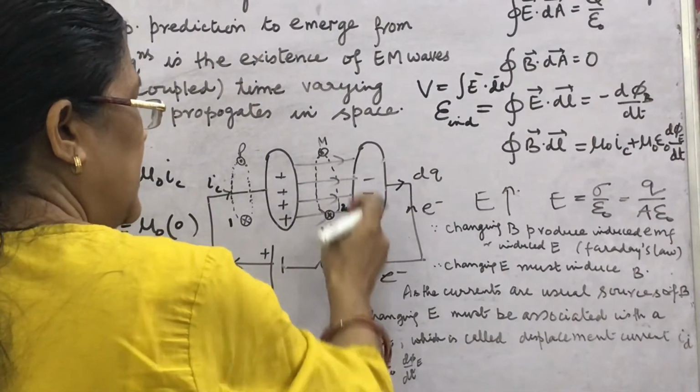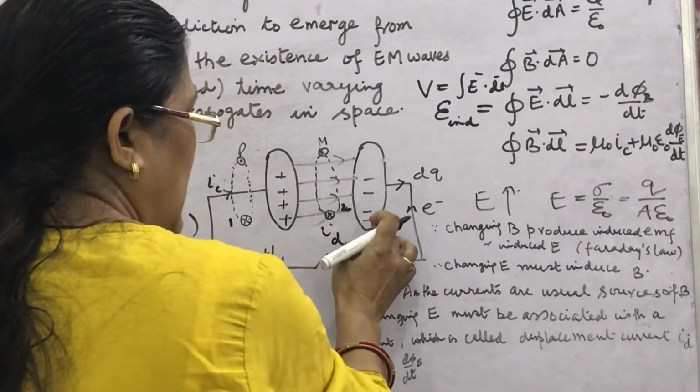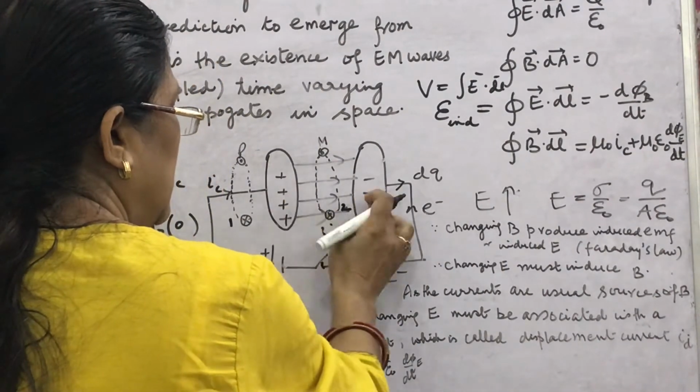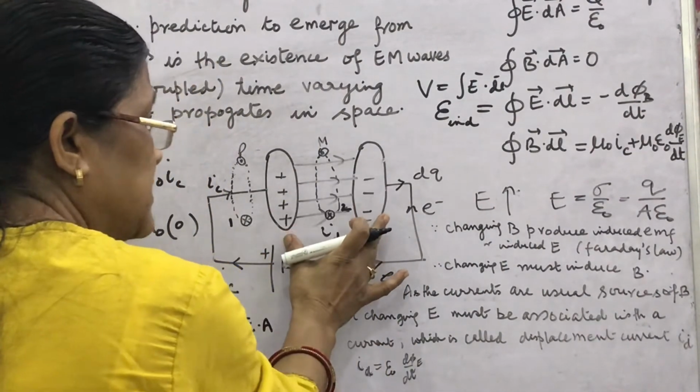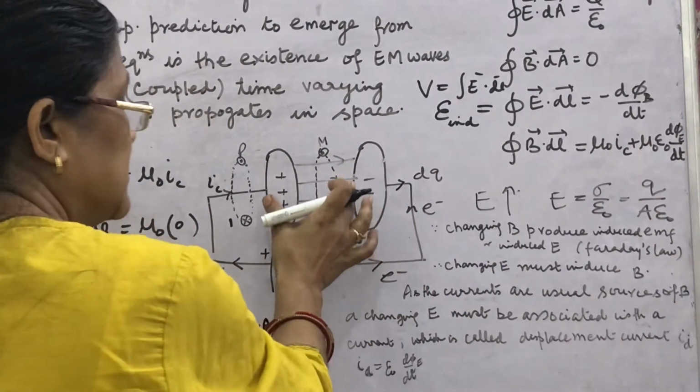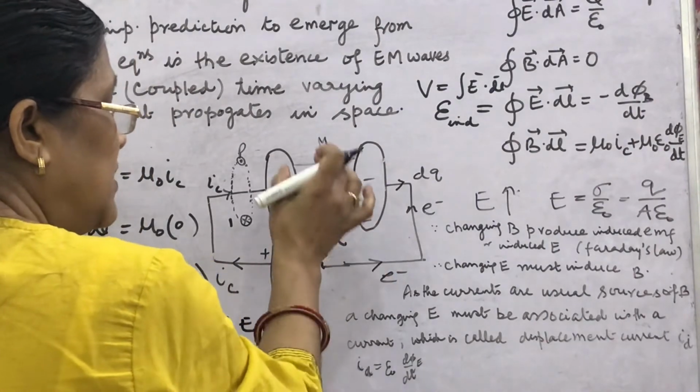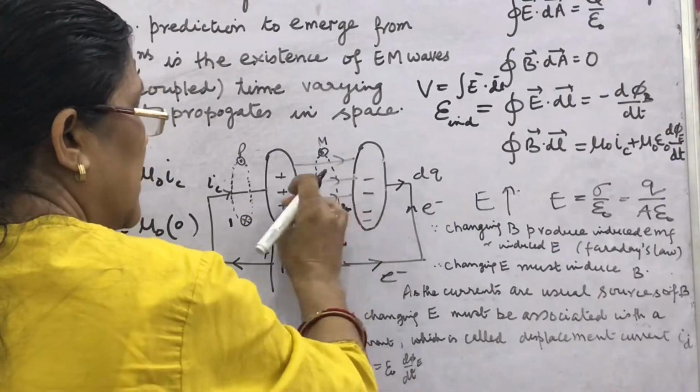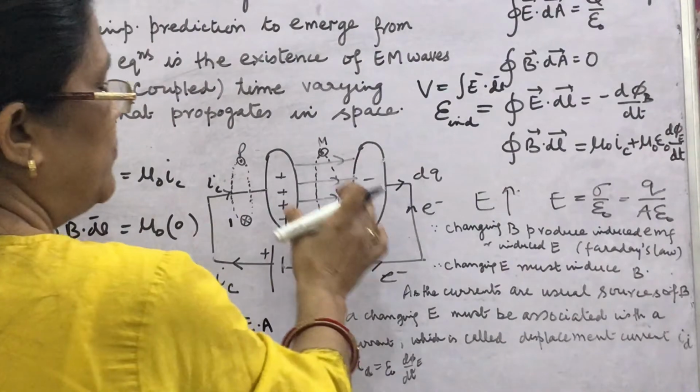Changing electric field in capacitor. You know electric field, as negative positive charges go on increasing till the capacitor is charging, electric field will increase. ID will be produced only till that time, till the capacitor is not fully charged.